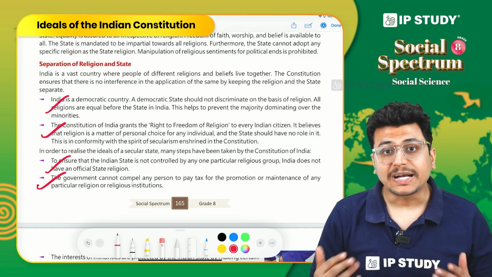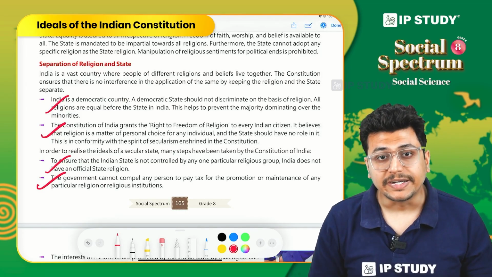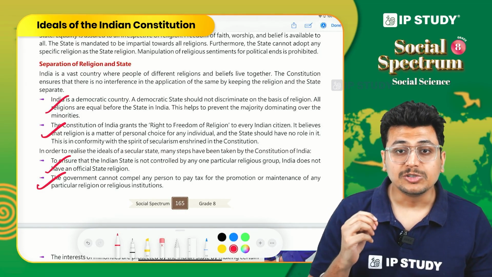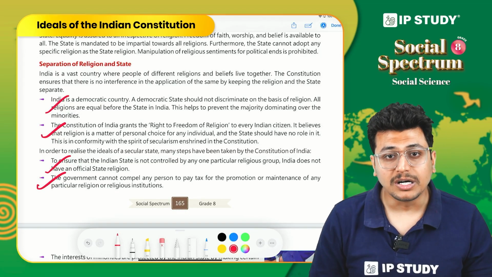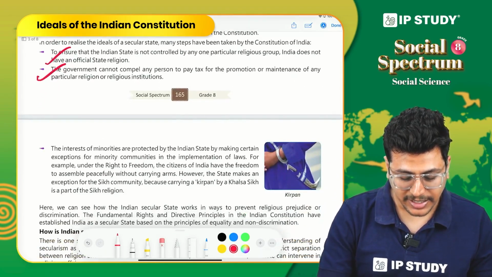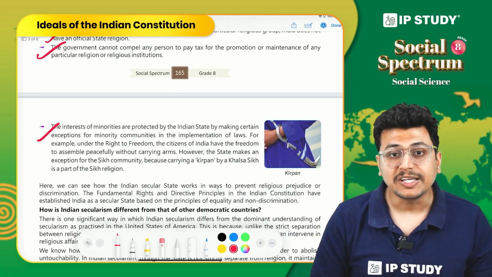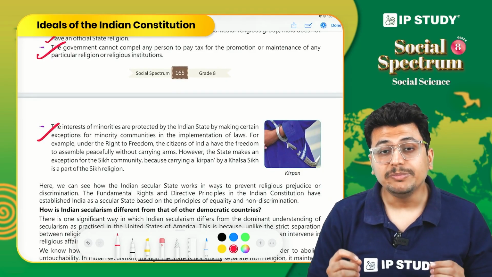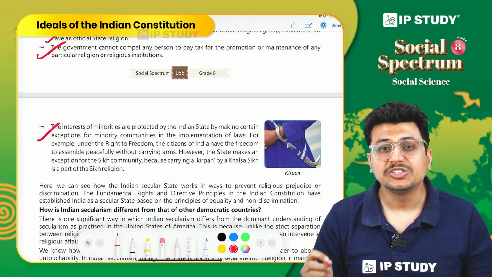And not just practice, they can even propagate it, they can even profess it. So there is complete freedom among the people. And even if you talk about the minority, in our country the minority is safe. Minority means those religious groups which are less in number.